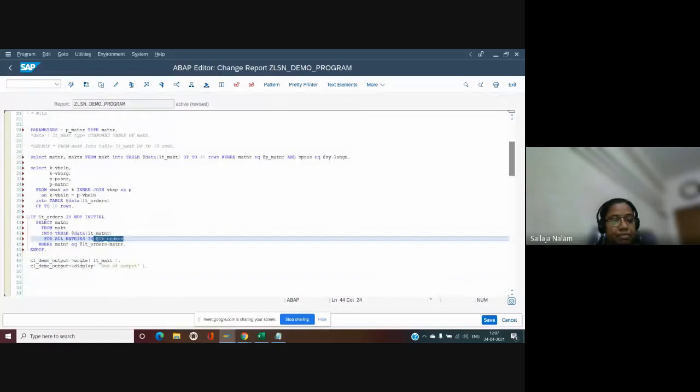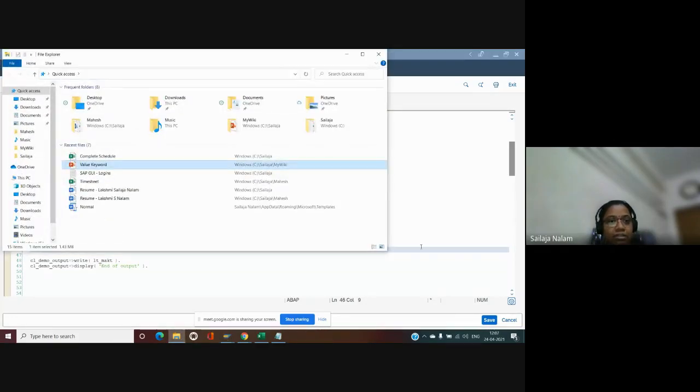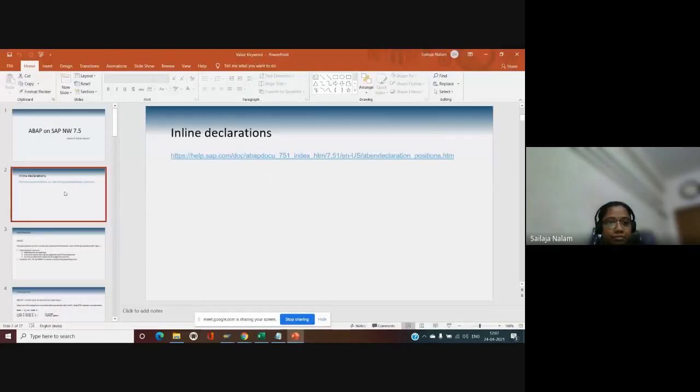Okay. Now, are the inline declarations confined only to the select statement? No, not exactly. We can have inline declarations at multiple places. Maybe I'll not reiterate each and everything. Let me share these slides with you later on in the group. So this is the link from SAP Help. It details out at what all places we can make use of inline declarations. The inline declarations are supported by multiple keywords. So this will be showing all of them. Maybe you can go through it after the session.